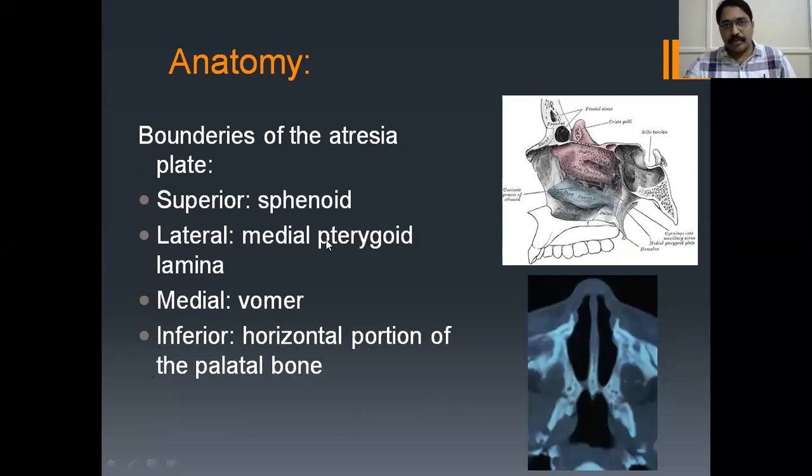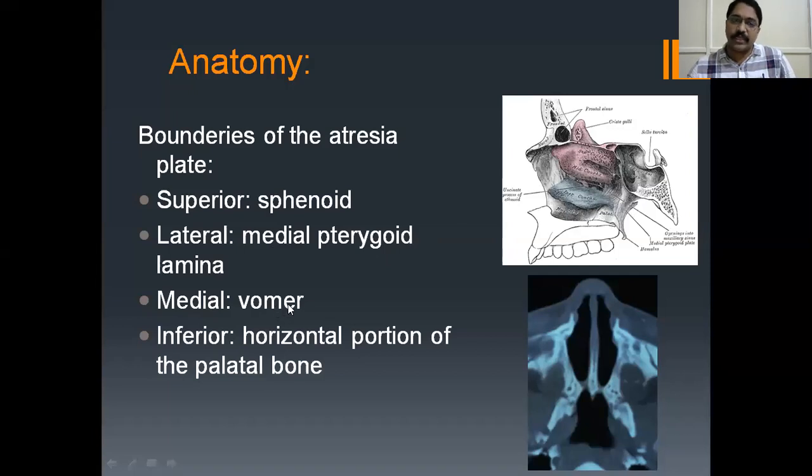Coming to the boundaries of the atretic plate, there's no need for mugging up. What's the superior boundary? I told you in the last class, the sphenoid sinus opens 1.5 centimeters from the roof of the choana. That means just above the choana you have the sphenoid, the superior boundary. The lateral boundary is the medial pterygoid plate of the sphenoid bone, and medially the vomer.